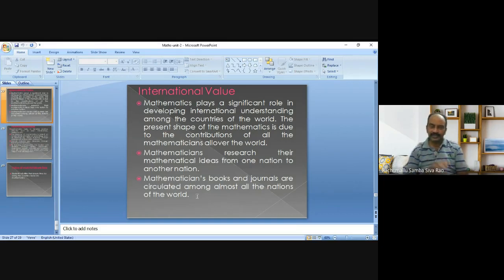suppose a student is studying the history of a particular Western mathematician. While reading the history, that means the background story, what his childhood was, what his education was, where he completed his education, by reading all that background history of that particular mathematician, there is a chance to know the culture of the country to which that mathematician belongs.